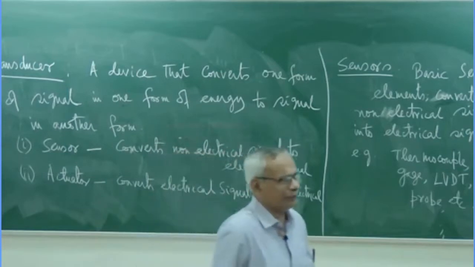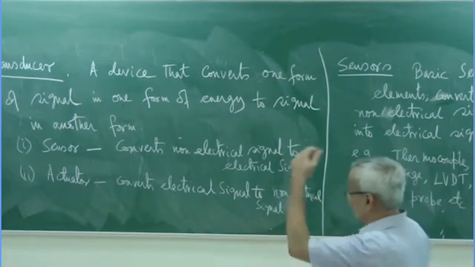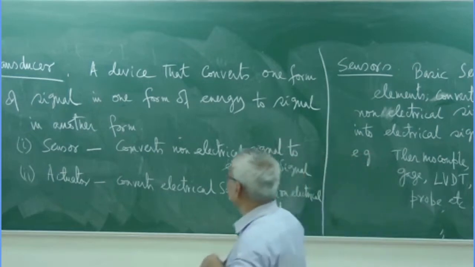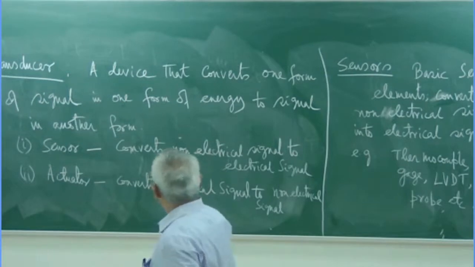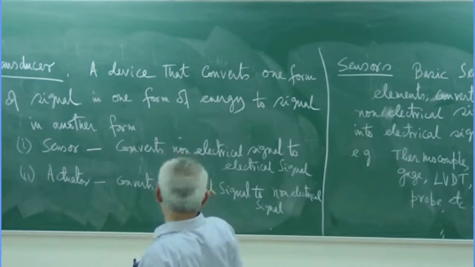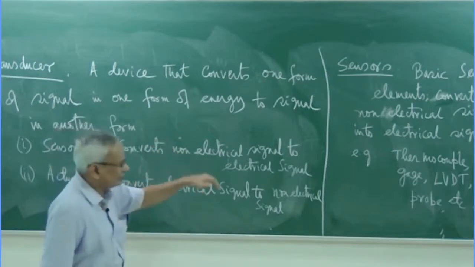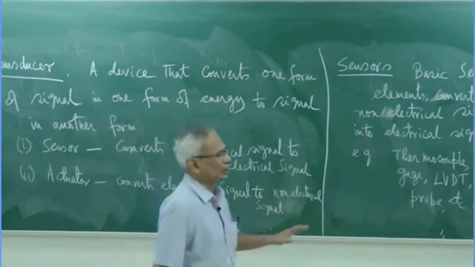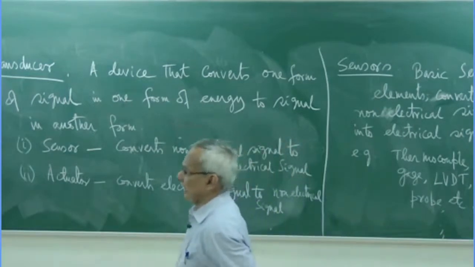That means if we want to measure a displacement, it is converted to some electrical signal, a small voltage or current signal, and that conversion we do using a sensor. And if we have an electrical signal that converts into a non-electrical quantity, such as motion, that is what you call an actuator.